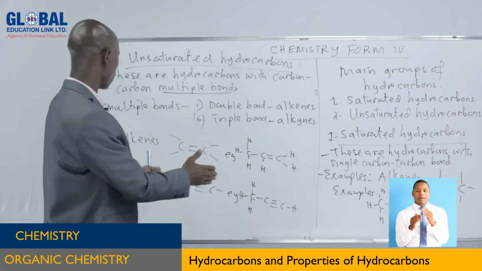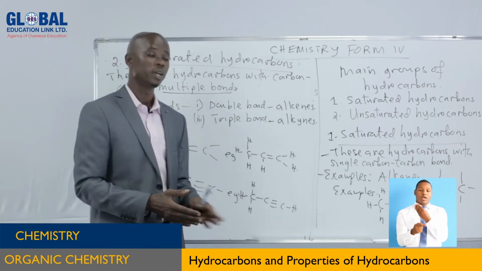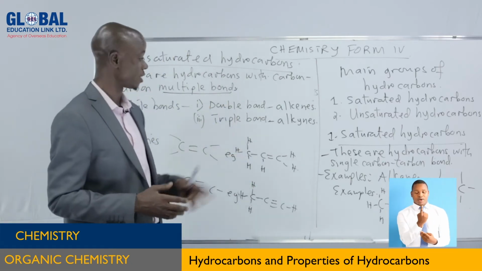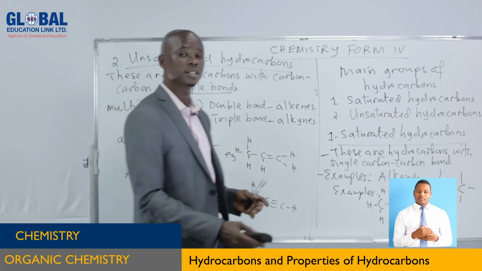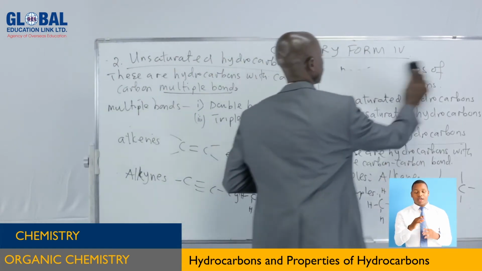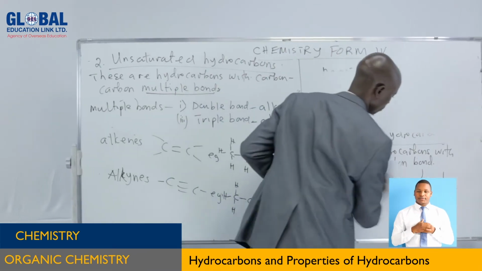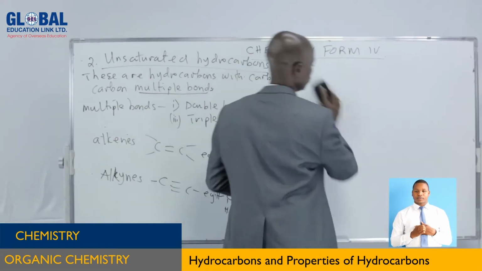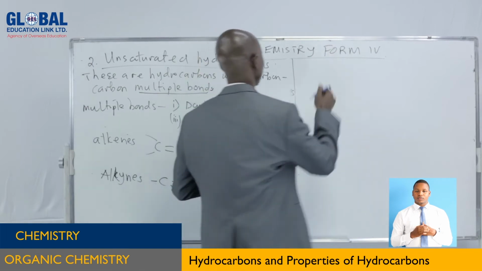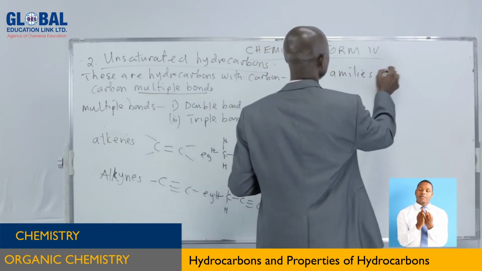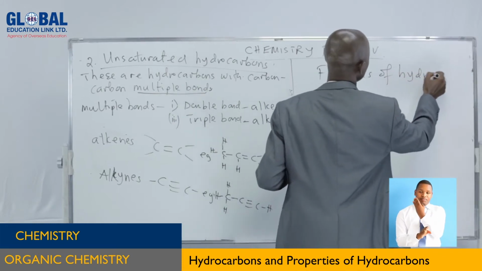After we have seen what this is all about, we are going to pass through each one after another. So there is no need of worrying. Now let us see the families of hydrocarbons.